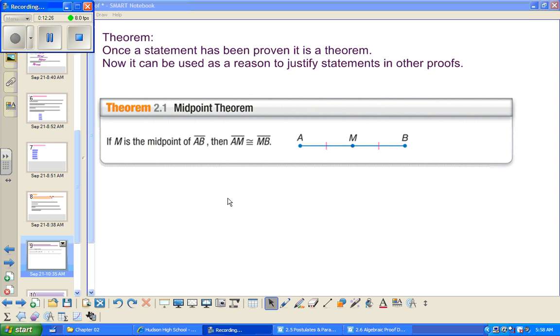So basically, theorems have been proven, but they may use postulates to be proven. So basically, as far as you're concerned, you could take postulates and theorems and just treat them as facts. They are true, we accept them as truths, and we use them for reasons and proofs. Here's another theorem. If M is the midpoint of segment AB, then segment AM is congruent to segment MB. Remember, the midpoint is a point exactly in the middle of two other points.